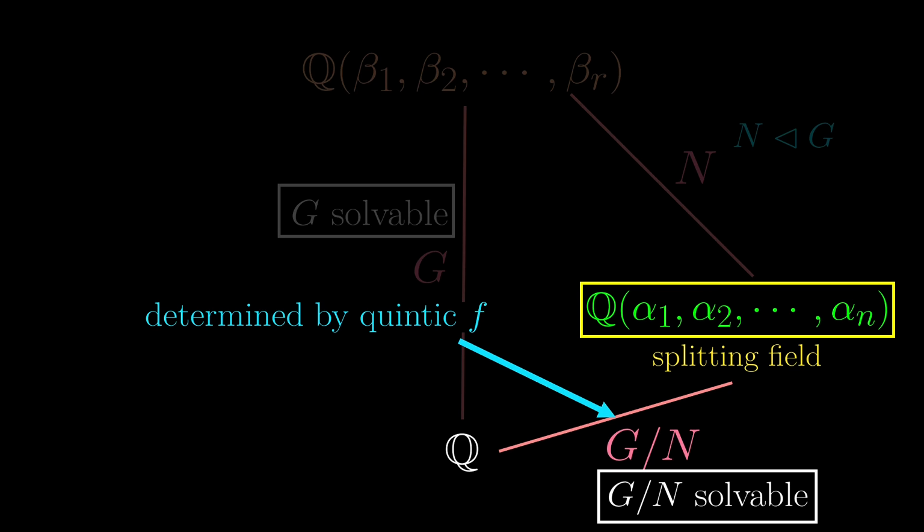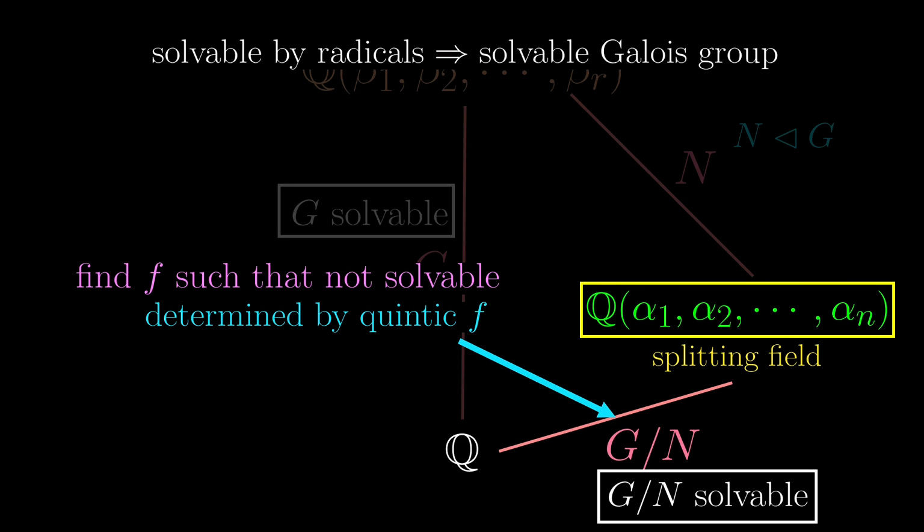So our goal here is to find a quintic f such that the Galois group is not solvable, because what we have done here is that if f is solvable by radicals, then we will have this radical tower, which in turn means that the Galois group generated will be solvable. So if the Galois group is not solvable, there is no way that the polynomial is solvable by radicals, and we are done. So we need to demonstrate that sometimes the Galois group can be not solvable.